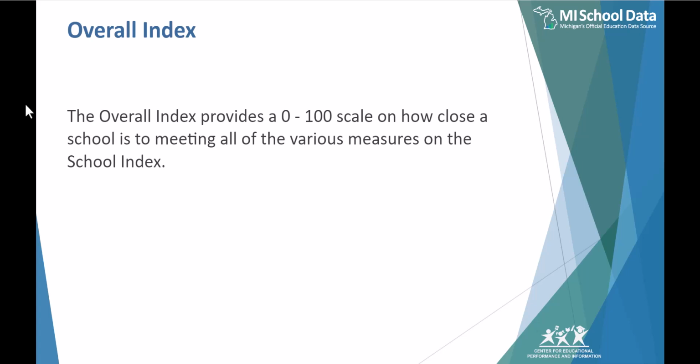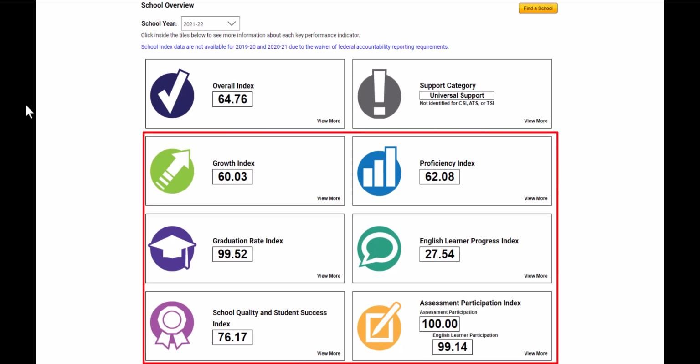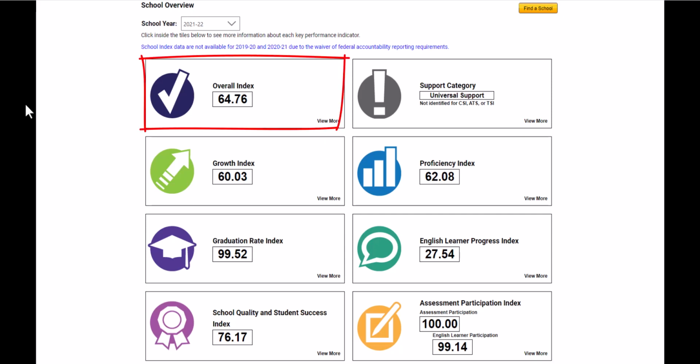The overall index provides a 0 to 100 scale on how close a school is to meeting all of the various measures on the school index. As was discussed in our introductory video, there are 7 possible indices that all combine to come up with our overall index. In this example, we have a school that has ratings in all 7 of the possible categories.